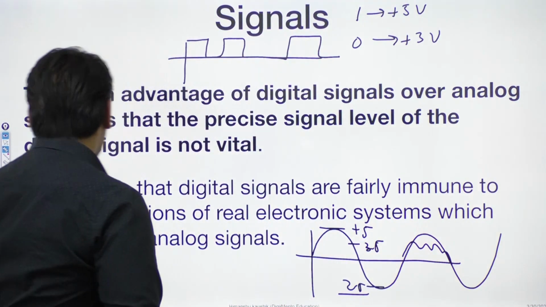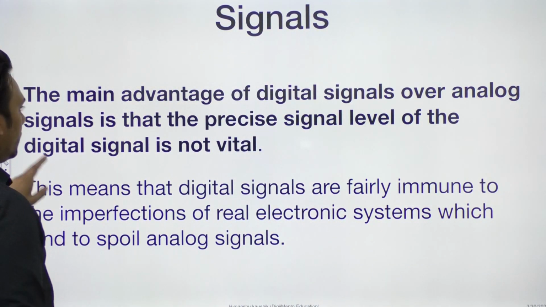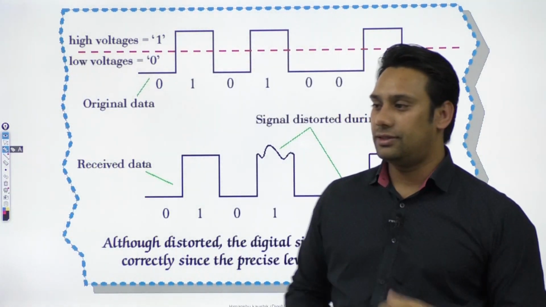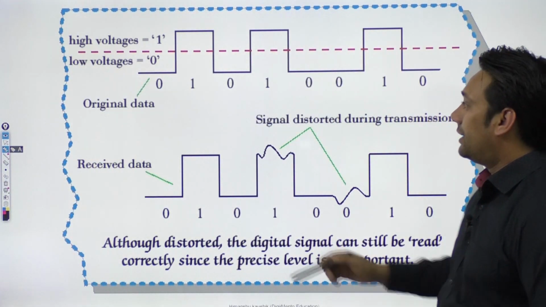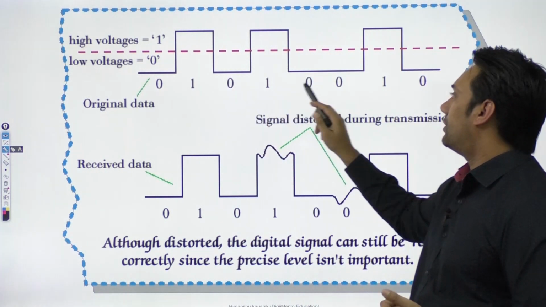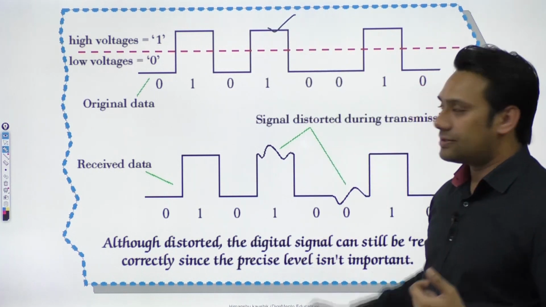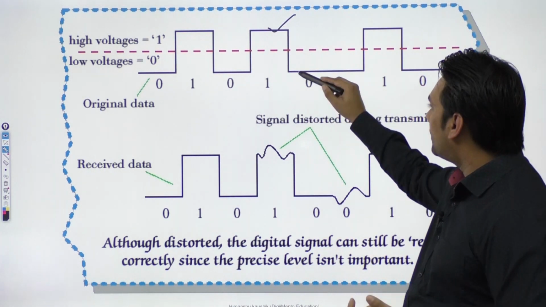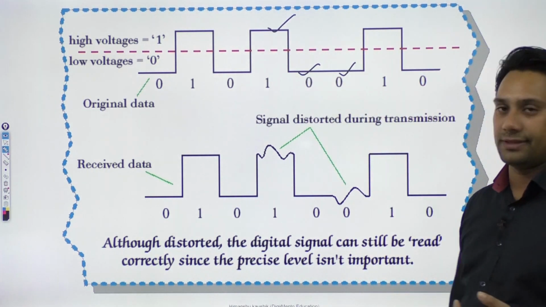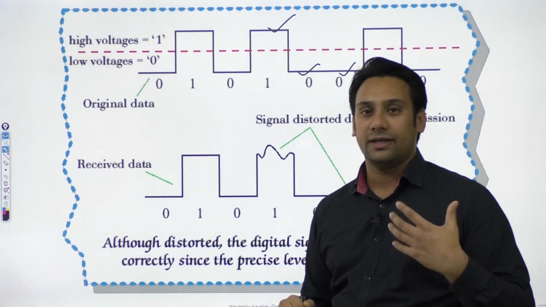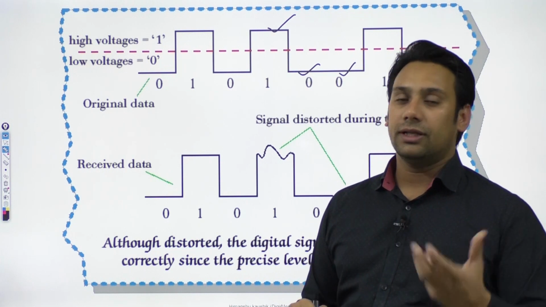Let me show you with the help of an example here. As you can see here, this is the original message that we want to send. It is 01010010. So this peak is representing a signal as 1, and this is representing a signal as 0. If you want to send this data, and somehow while sending this data, your signal gets corrupted.